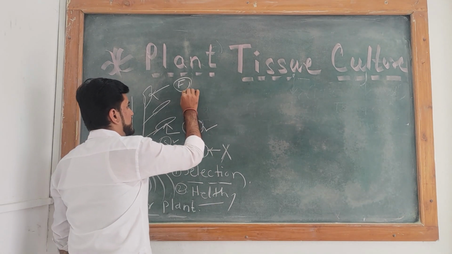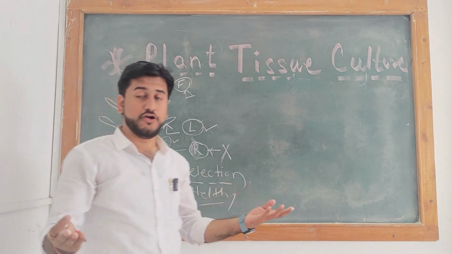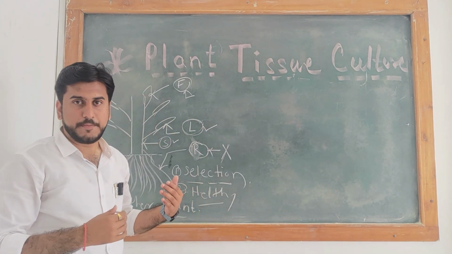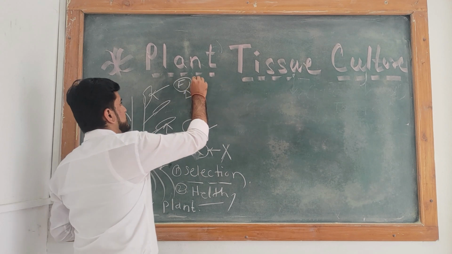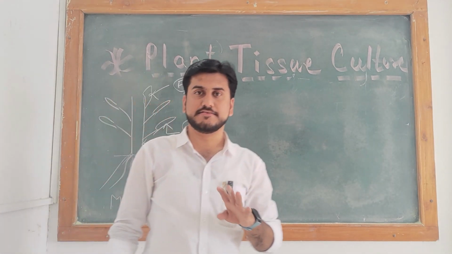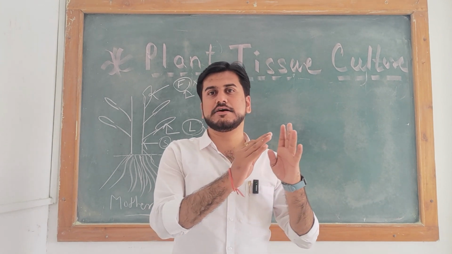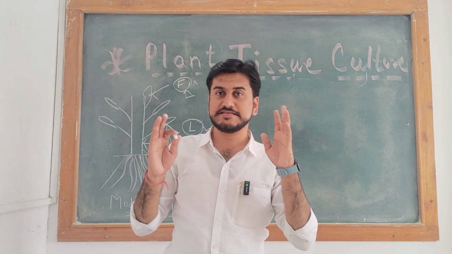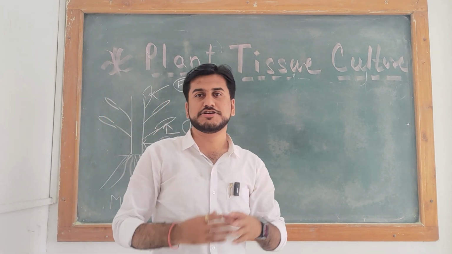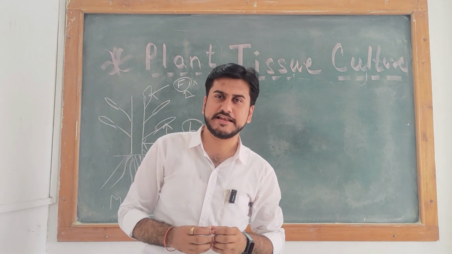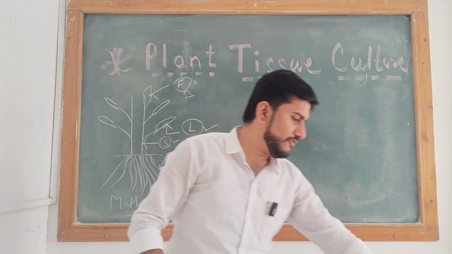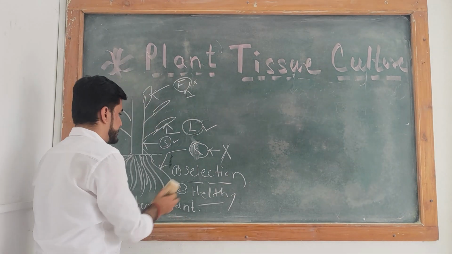Next one is the flower. You can select the flower for the tissue culture method, but the problem with flower selection is that the flower is seasonal. It is not present in all seasons. So this is the big problem in selecting flowers for the tissue culture method. So the soft target is the leaves. So you are selecting the leaves for the tissue culture method.